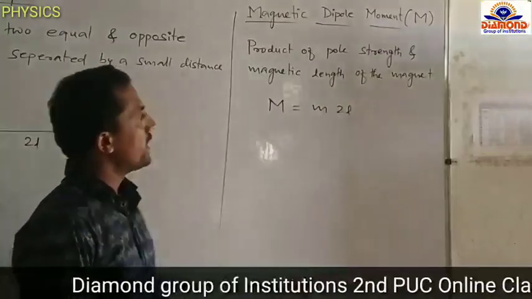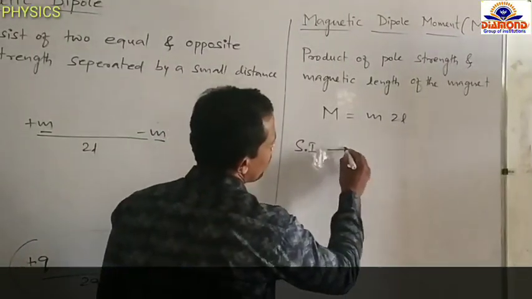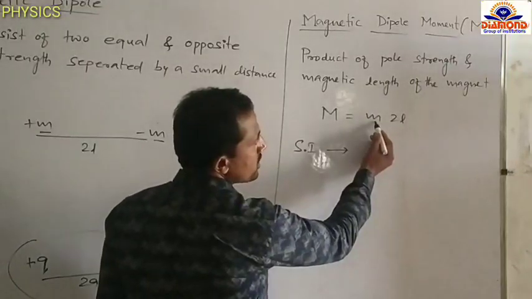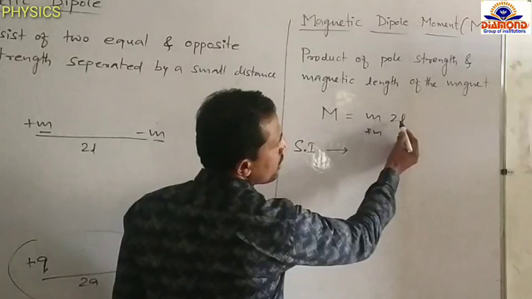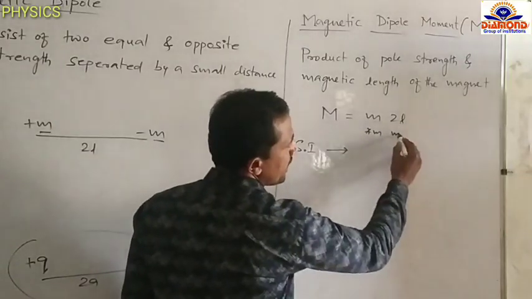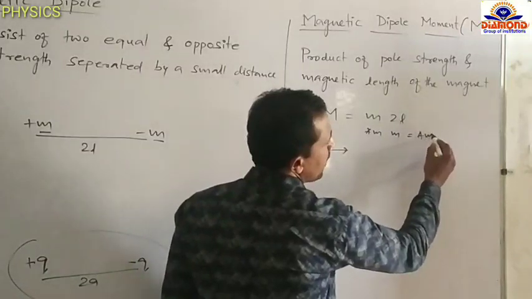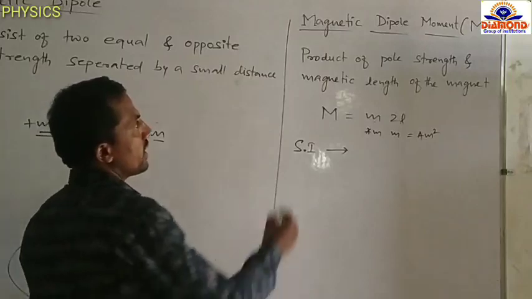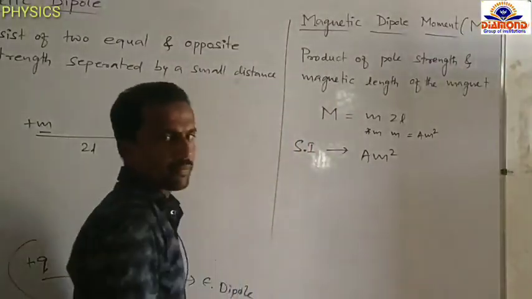Then the SI unit of this. The SI unit of pole strength is ampere meter. The SI unit of magnetic length is meter. Ampere meter into meter, then we can write ampere meter square. The SI unit of magnetic dipole moment is ampere meter square.